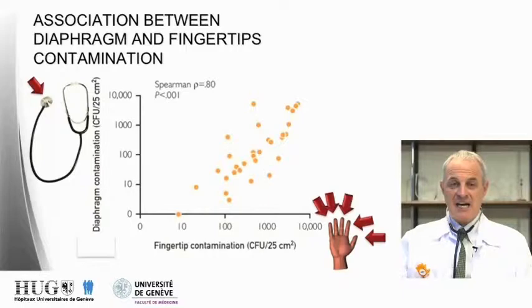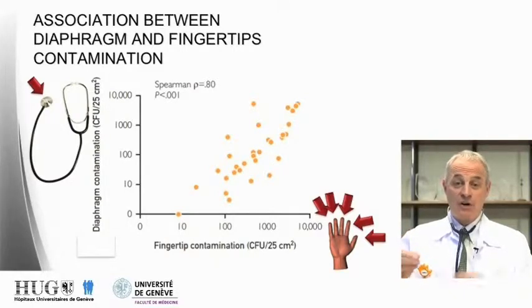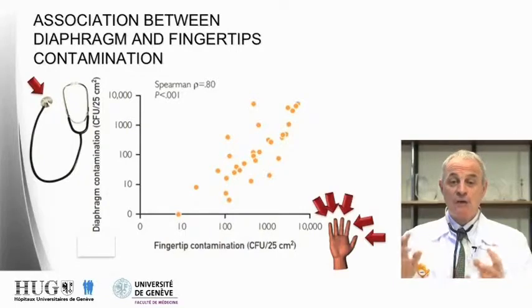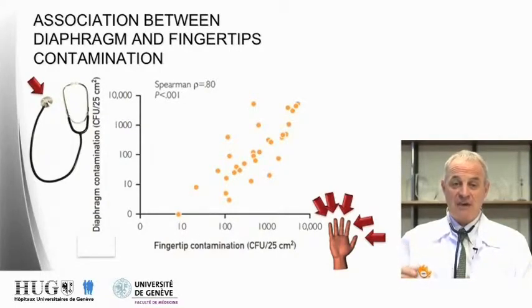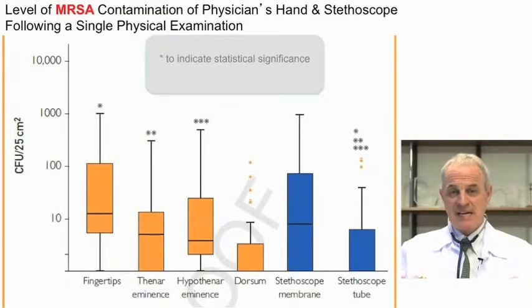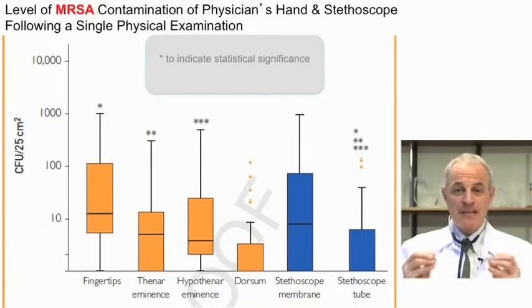On the next slides, I am showing you the association between diaphragm colonization and fingertip colonization. As you can very well see on this slide, the more the colonization of the hands, and in particular of the fingertips of the hands, the more the colonization of the diaphragm of the stethoscope. A close correlation between the two. The same way we demonstrated colonization of global counts, we actually could demonstrate colonization with MRSA.